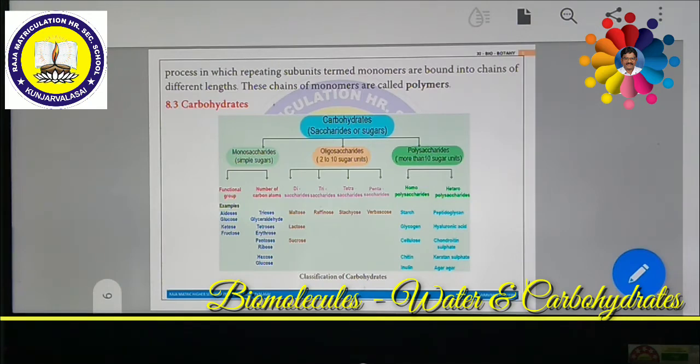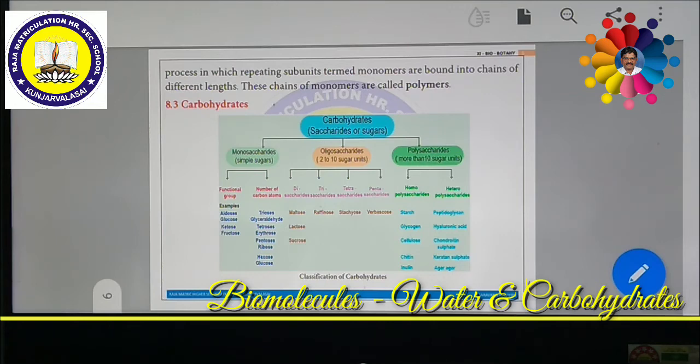These are called exoskeleton. The skeleton present on the outer surface is called exoskeleton. Usually skeletons are present inside the body, as you know, bones inside the body are the skeleton. But insects have their skeleton outside the body. That is why it is called exoskeleton.